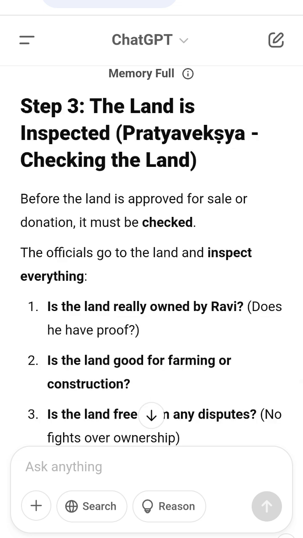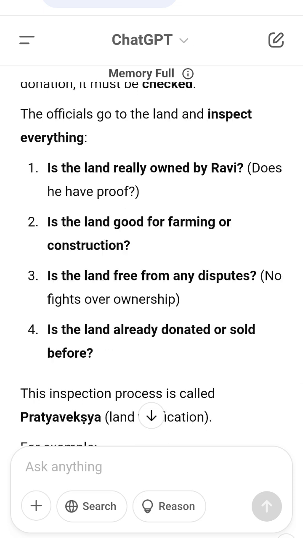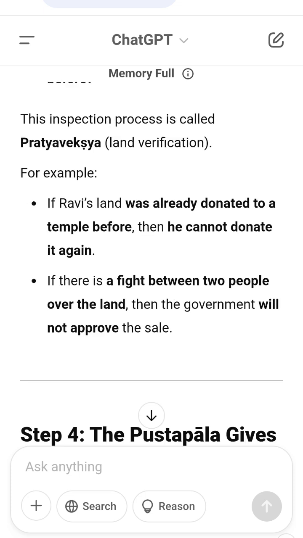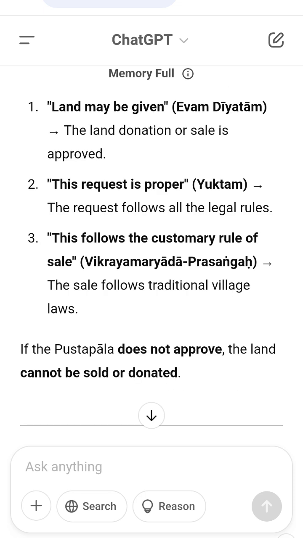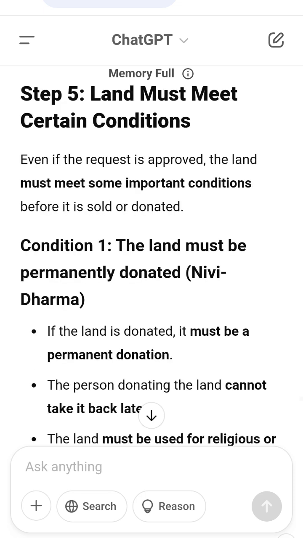Understanding land price in ancient times. Land was measured in kulyavapa, the amount of land plowed by 2 plows. The price of land was in dinaras, gold coins. Ancient land prices: 1 kulyavapa equals 8 dronavapas, smaller land units. Example from history: in the Damodarpur copper plate inscription, land was bought in units of 5 dronavapas.